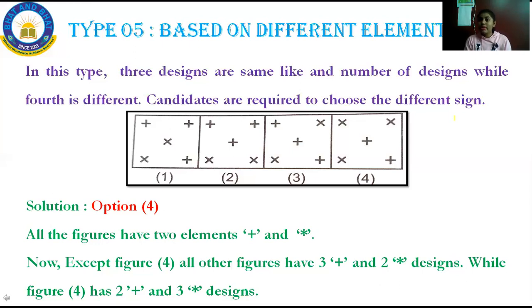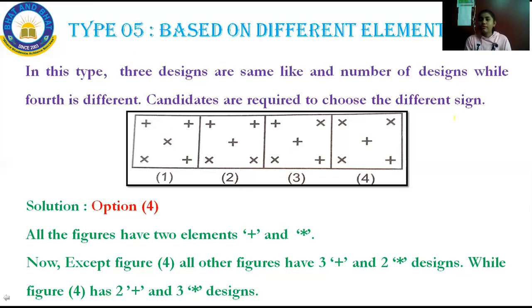Figure 1, it is having 3 addition symbols and then 2 multiplication symbols. Come to figure 2, it is also having 3 addition symbols and then 2 multiplication symbols. In option 3, it is also having 3 addition symbols and then 2 multiplication symbols. But in the fourth one, it is having 3 multiplication symbols and then 2 addition symbols. When compared to options 1, 2, 3, the fourth one is different because it is having 3 multiplication symbols and then 2 addition symbols, but options 1, 2, 3 have 3 addition and then 2 multiplication symbols.